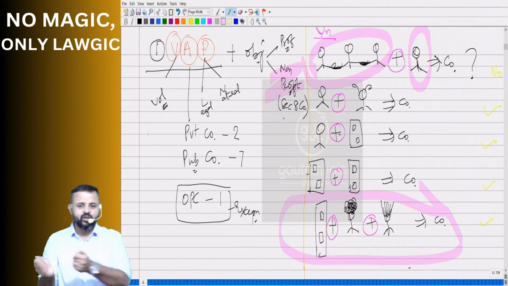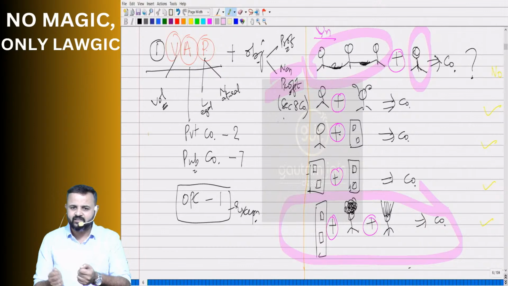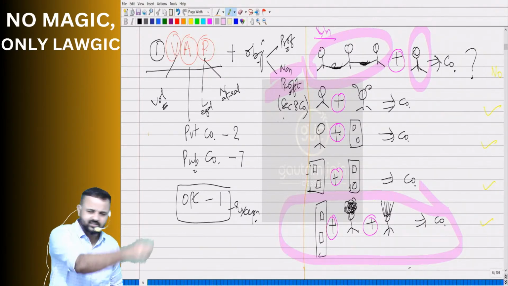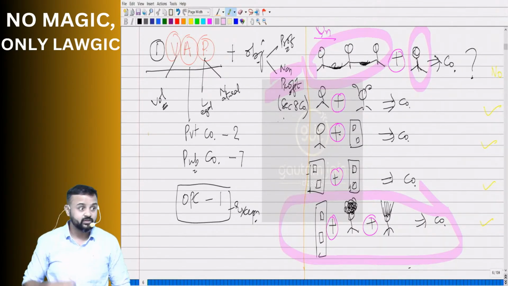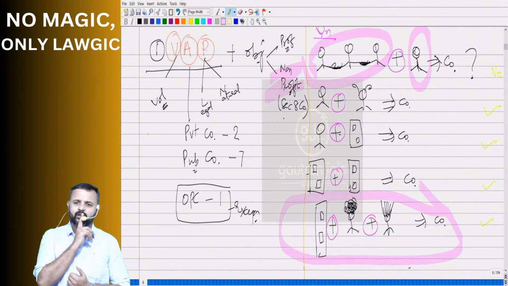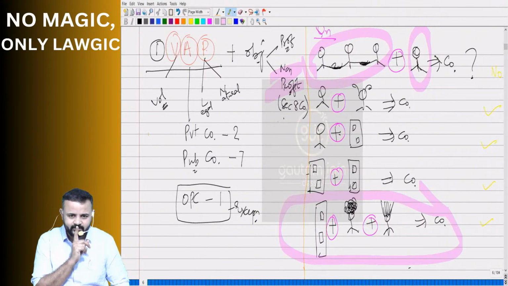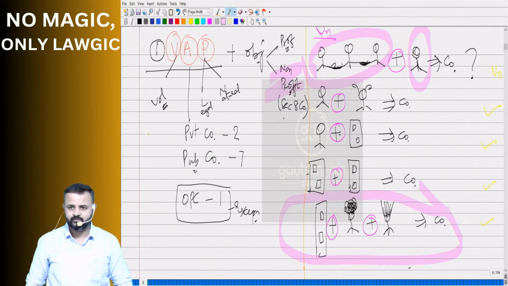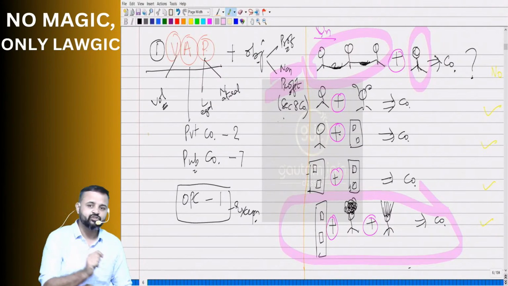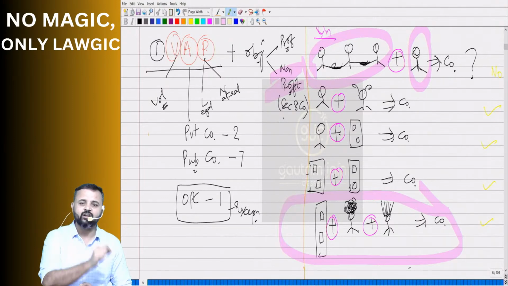Since you have paid the fee and submitted the documents, should the ROC immediately register the company? No. They will first go through those documents. If he has some questions, what will he do? He should not keep quiet. He should ask and get it clarified. And once he is satisfied, he will issue a certificate of incorporation.